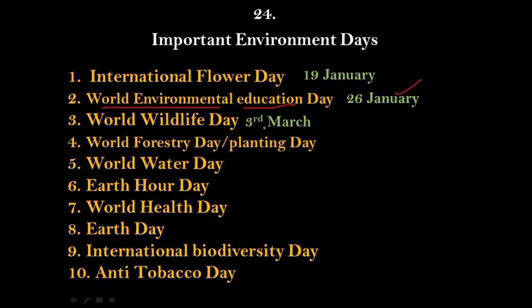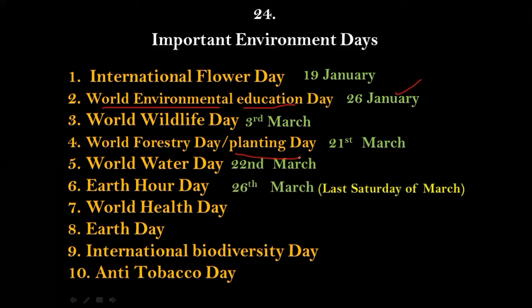Number 4, World Forestry Day, or sometimes it is called World Planting Day, is observed on 21st of March every year. Number 5, World Water Day is observed on 22nd of March. Number 6, Earth Hour Day is observed on 26th of March.